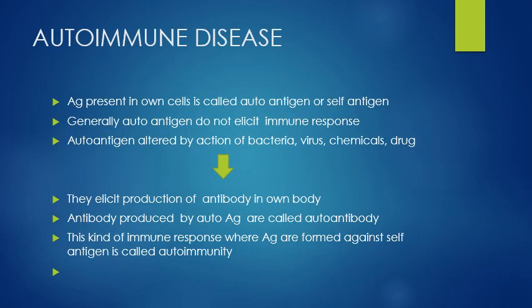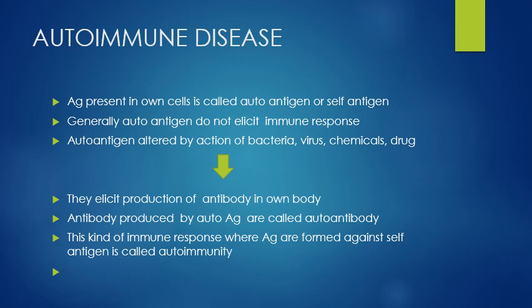So what is autoimmune disease? There will be some kind of antigen present in our own body. Those antigens are said to be autoantigens or self-antigens. Generally, those antigens do not elicit any immune response. But when an autoantigen is altered by the action of bacteria, virus, chemicals, drugs, etc., it elicits the production of an antibody in our own body.